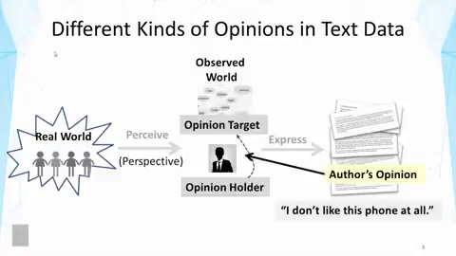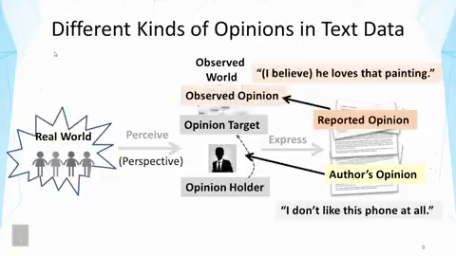In contrast, the text might also report opinions about others. So the person could also make an observation about another person's opinion and report this opinion. So for example, I believe he loves that painting. And that opinion is really expressed by another person here.